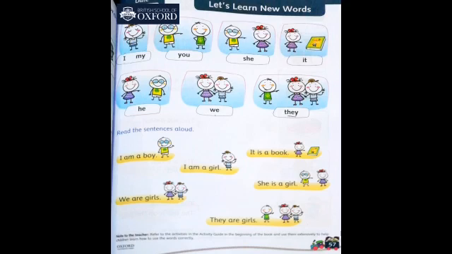So hopefully you have learned about the use of is, are, am. Now you have to make 5 sentences for each. So do it at your home.